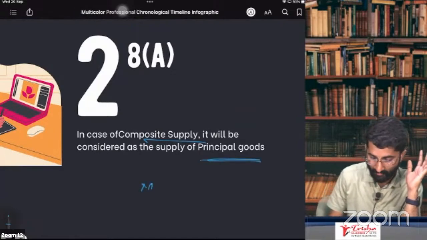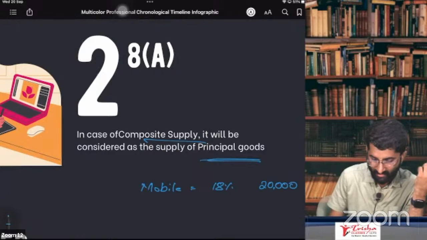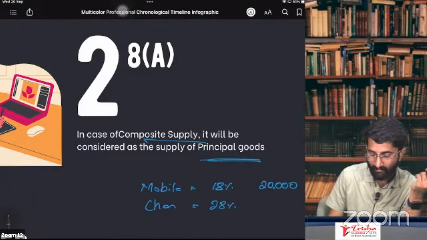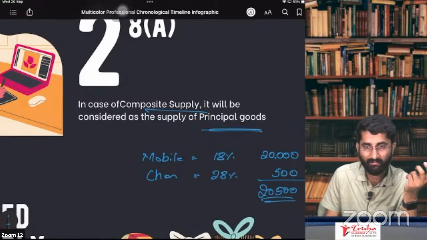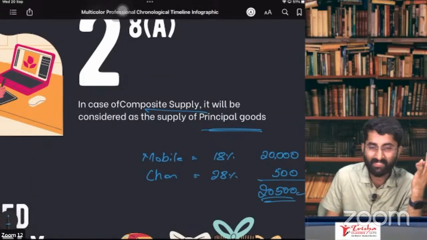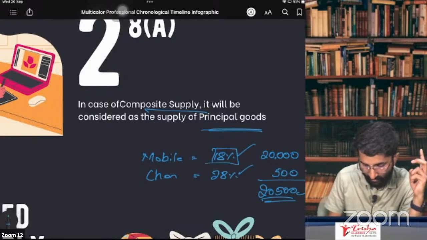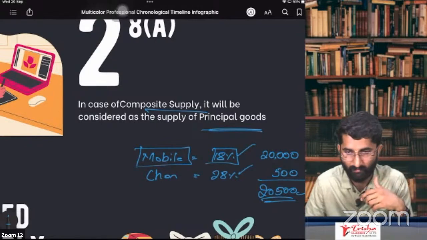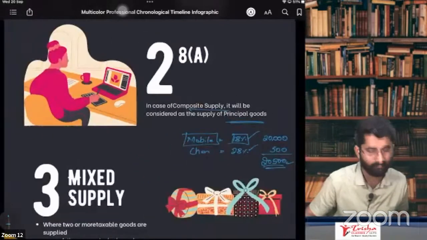Now, example: the mobile's tax rate is 18% and the value is 20,000. And the charger's rate is 28% and the value is 500 rupees. What will be the total now? 20,500, no? Now, on this, what is the rate of GST, sir? 18% or 28%? It is 18%. Why? Because the principal goods is the mobile phone. That's why 18% on 20,500.